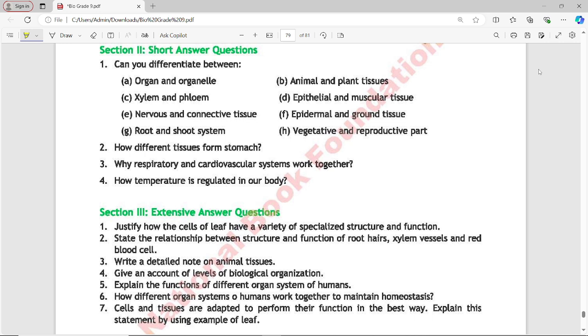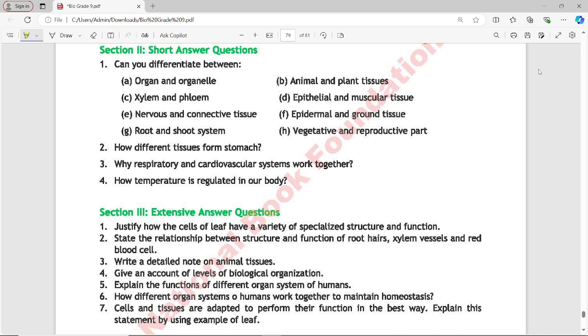Next is organelle: a specialized structure within a cell that performs a specific function. Examples of organelles are mitochondria, chloroplast, nucleus. They are composed of complex molecules and proteins. They are generally smaller and only visible under a microscope.